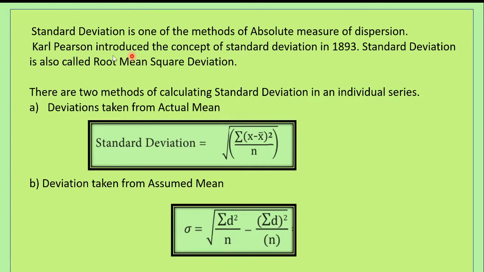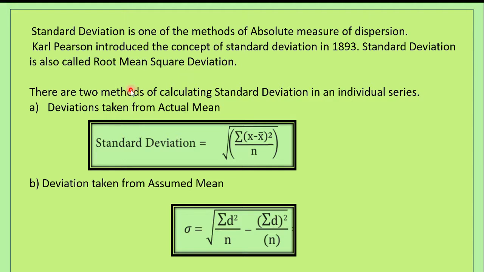Carl Pearson introduced the concept of standard deviation in the year 1893. Standard deviation is also called root mean square deviation.